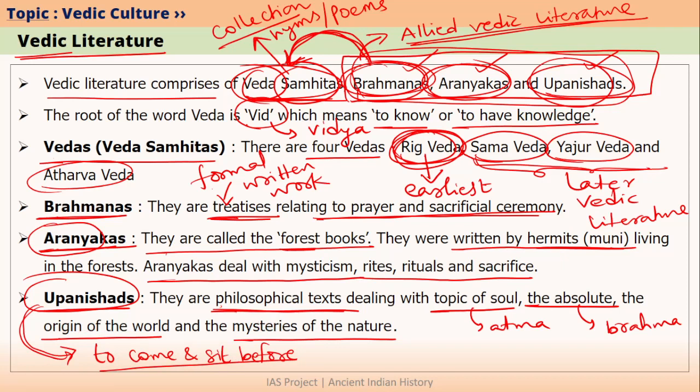So this is the basic information that you need to know about what are Vedas and what are Brahmanas, Aranyakas and Upanishads. As we go on in the course, we will talk about some particular Brahmanas and particular Upanishads also. There we will learn more about Brahmanas and Upanishads. Moreover, this is important mainly from art and culture point of view, not from ancient history point of view. However, we will try to cover as much as we can.